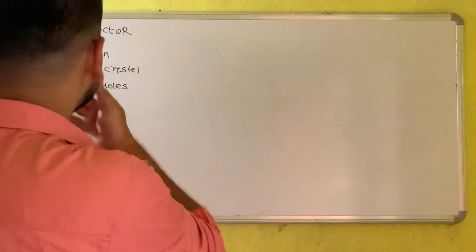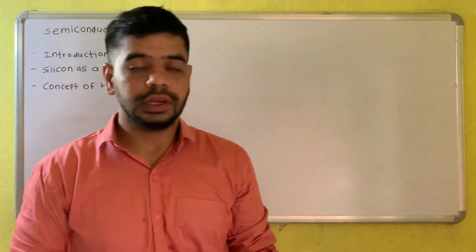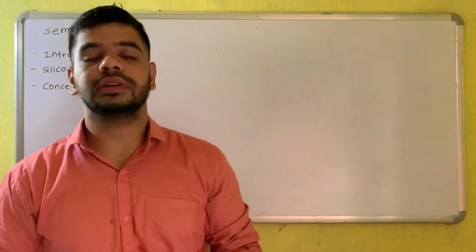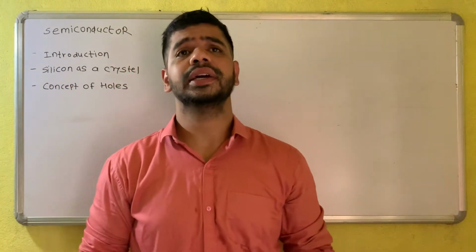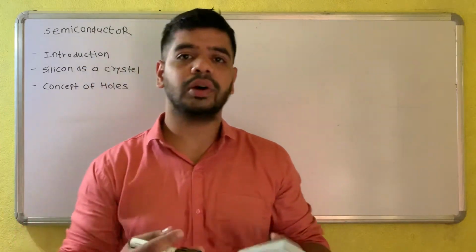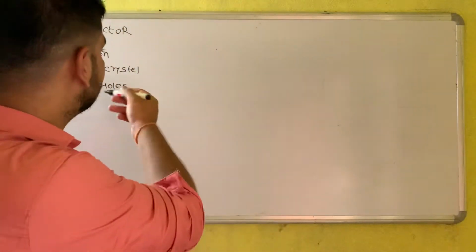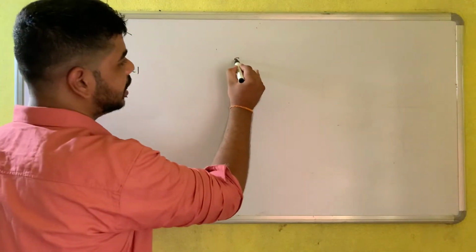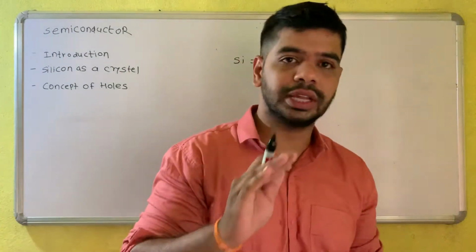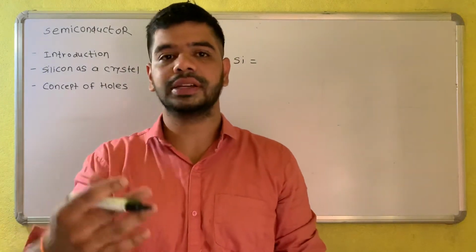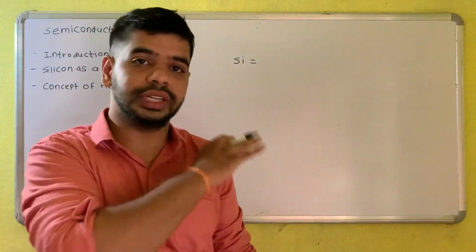Okay, so now let us discuss silicon, because silicon is the best example of a semiconductor. If we discuss silicon, first of all we have to know the structure, or you can say the atomic number, all the chemistry-related part we must know. So let's discuss a few things about silicon. Silicon is an example of a semiconductor. We have different examples, but silicon is the best example, and we are going to consider it for the further studies also.